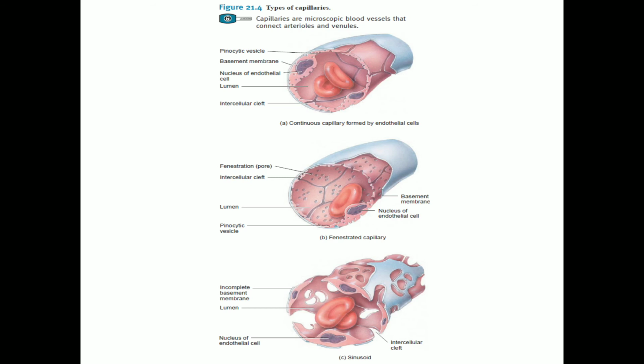Apart from that, sinusoids contain specialized lining cells that are adapted to the function of the tissue. For example, the liver contains phagocytic cells that remove bacteria and other debris from the blood. The spleen, the anterior pituitary and the parathyroid gland also have sinusoids.